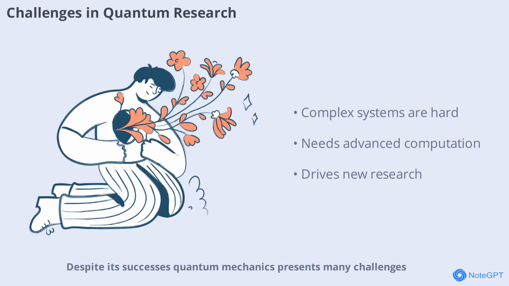Despite its successes, quantum mechanics presents many challenges. Solving the Schrödinger equation for complex systems is often difficult or impossible analytically, requiring advanced computational methods. Researchers are constantly developing new techniques to push the boundaries of what we can predict and understand.